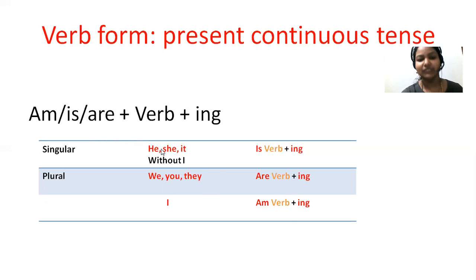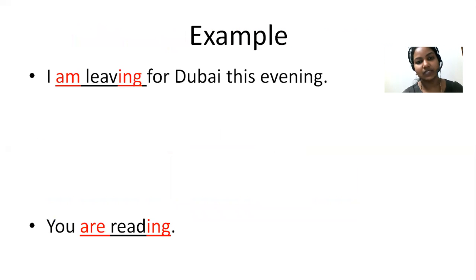For example, instead of verb, we can replace it with write. He is writing. She is writing. We are writing. You are writing. They are writing. I am writing. This is how you frame a sentence in present continuous tense. Present continuous means the action which is happening now, at this point of time, and the action is continuing.